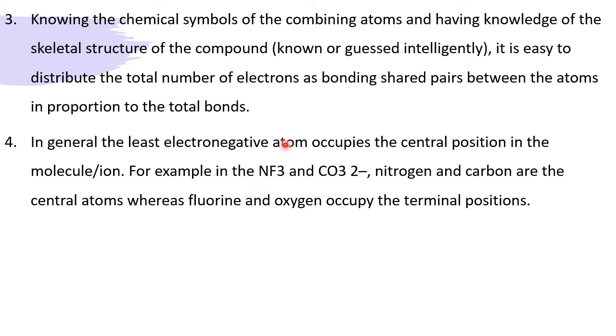So you have to show bonding around the N with 3 F. In the case of CO3 2 minus, one is C, one is O. Out of these two, the least electronegative is carbon. O is most electronegative. So C will take the center place. Around the C, there are 3 O and 2 extra electrons. All together you have to show this on the Lewis structure of the carbonate ion.